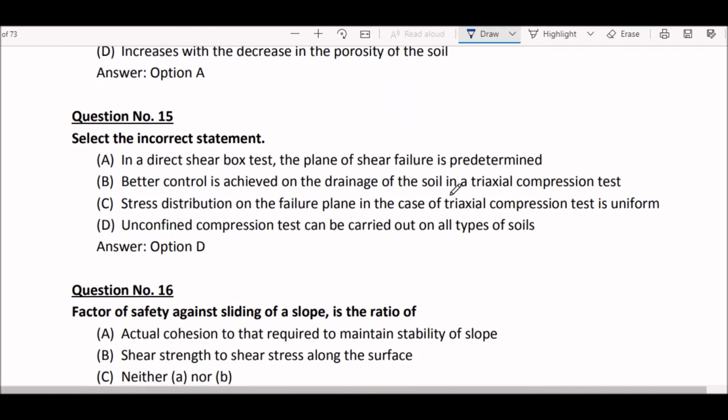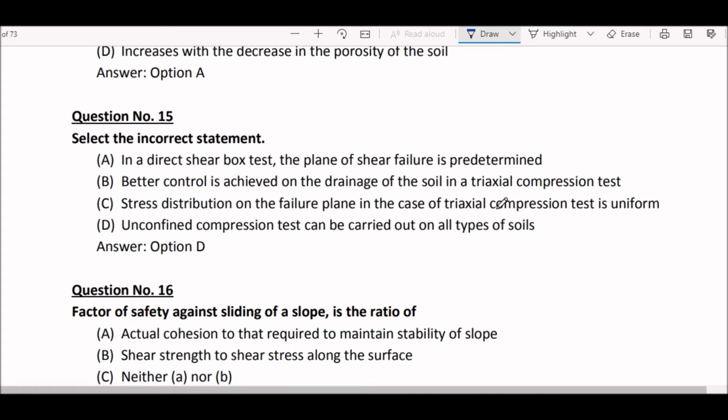Next question. Select the incorrect statement. Option A, in a direct shear box test, the plane of shear failure is predetermined. Option B, better control is achieved on the drainage of the soil in a triaxial compression test. Option C, stress distribution on the failure plane in the case of a triaxial compression test is uniform. Option D, unconfined compression test can be carried out on all types of soils.